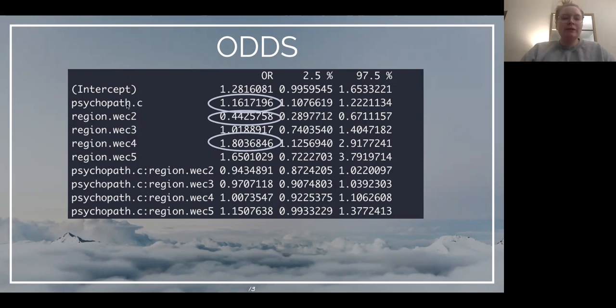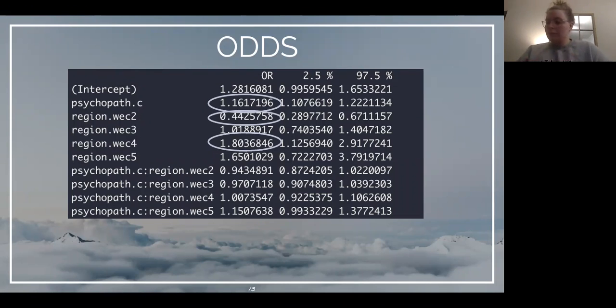So you can see here we have the same significant results as we did on our other output. For a continuous variable, this is telling me the average effect of the psychopath score increased the odds of being a serial killer by a factor of 1.16, given the average reported region. So in other words, the odds of being a serial killer increased by 16% for a unit increase in psychopath score.